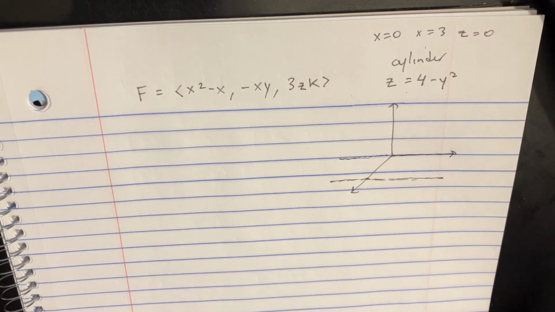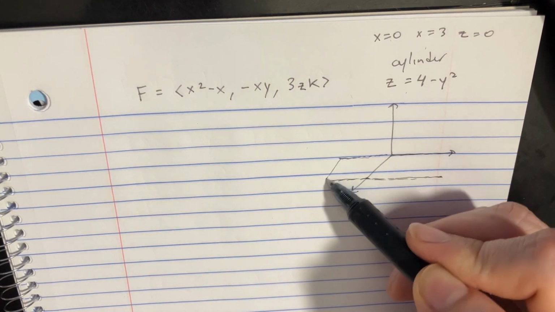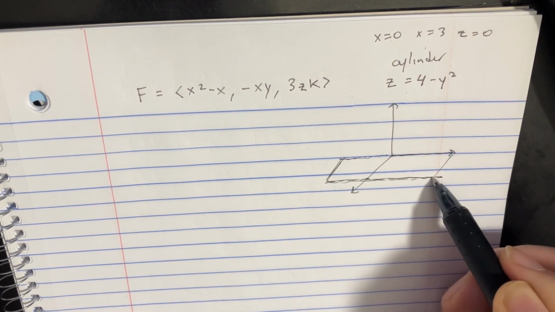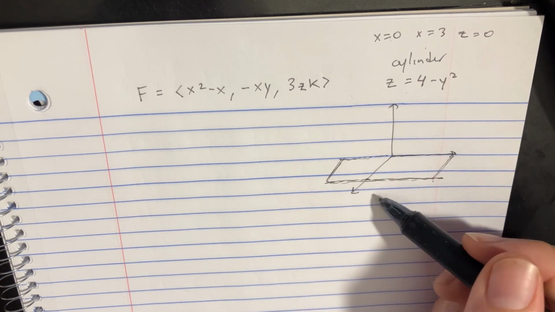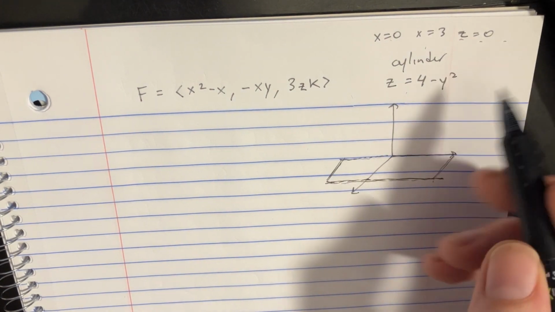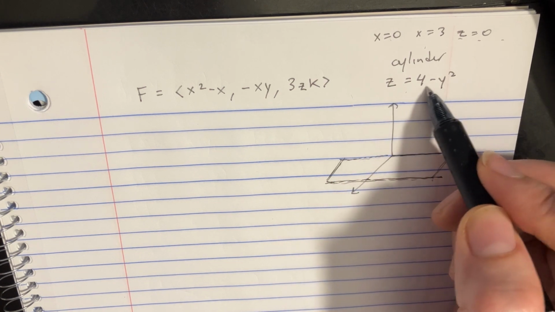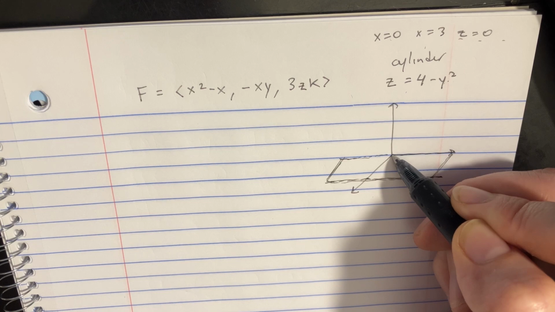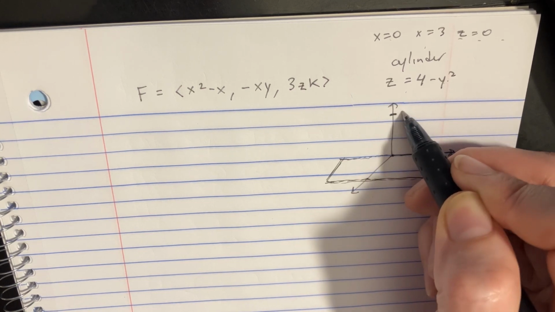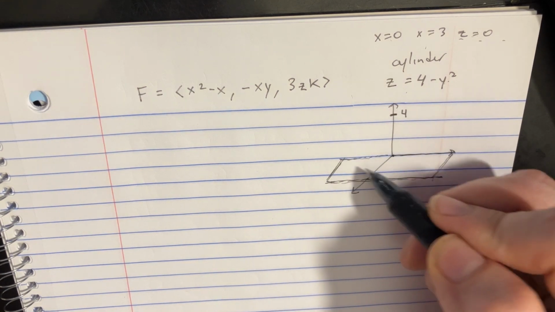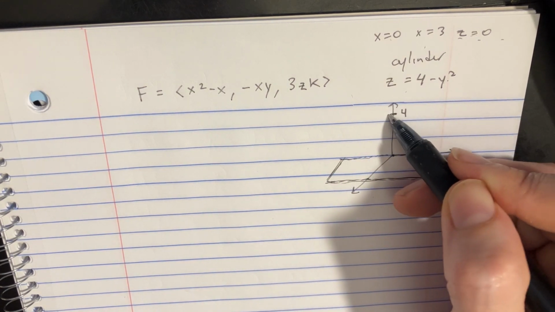Now, this whole x equals 0 thing means that it's either going to be on the bottom side or the top side of that line, because that's one of the boundaries. And then the cylinder is z equals 4 minus y squared. If I plug y in as 0 right here, then I'll get a z of 4. So that means that this thing has to be on top of zeros. There's everything above 0 up to 4.